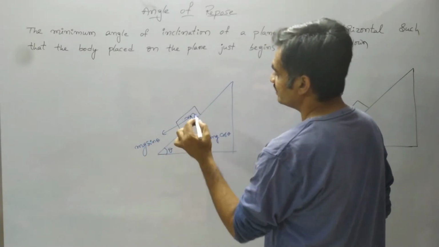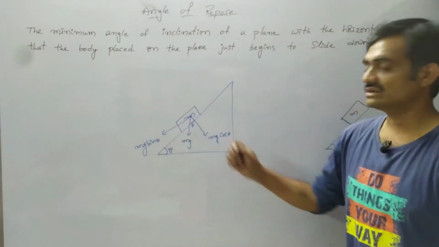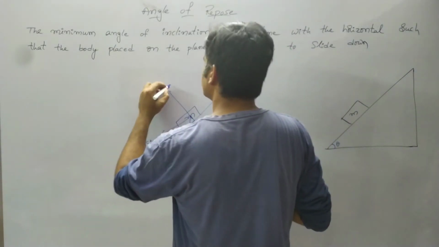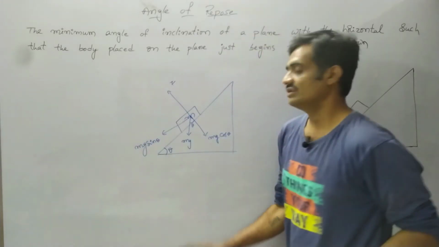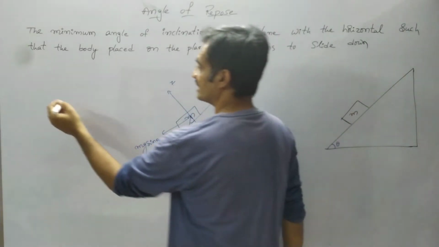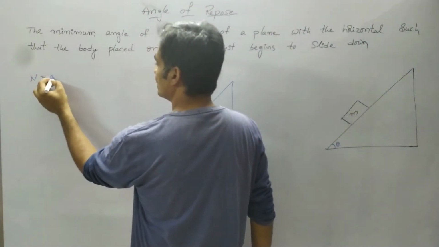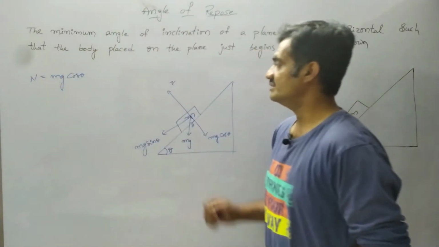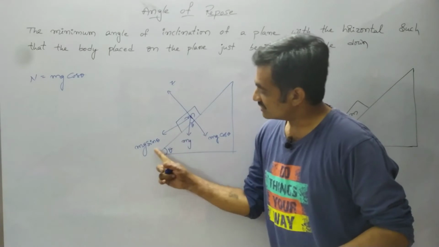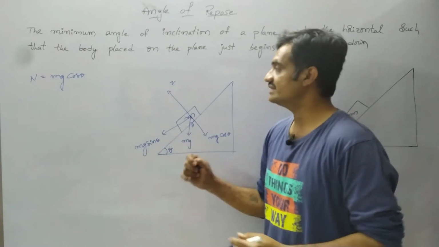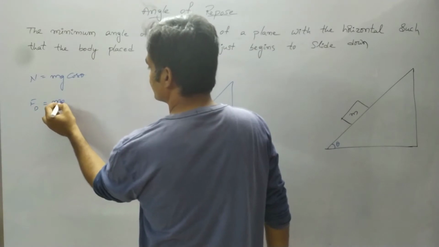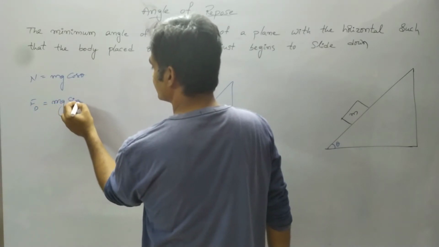Observe that mg cos theta is balanced by the normal reaction, so N equals mg cos theta, whereas mg sin theta represents a driving force which acts in the downward direction. F_d equals mg sin theta.